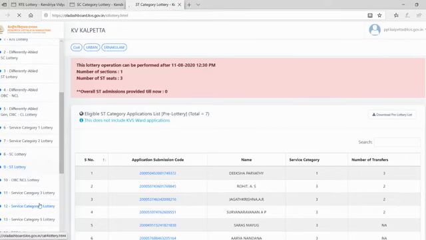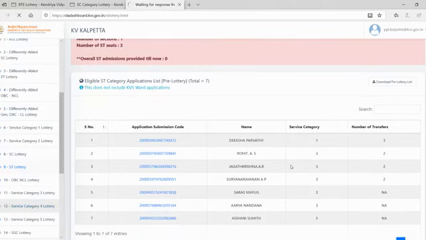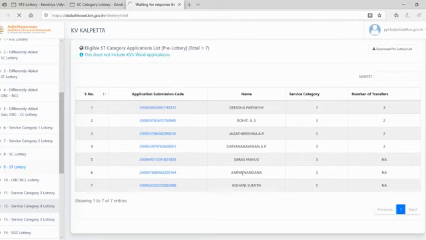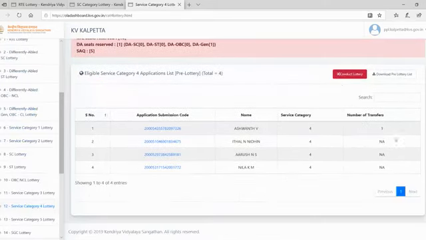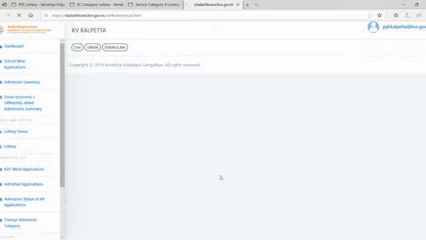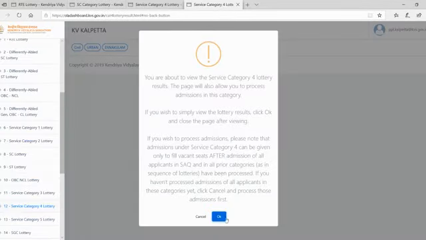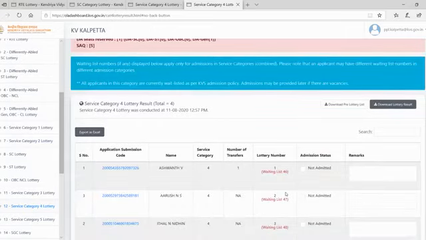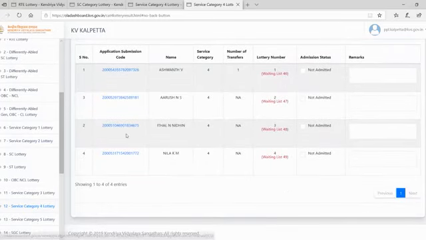Okay, next is category 4. In category 4 we have 4 applicants. The first one has 1 transfer and the other 3 have 0 transfers. So a lottery will happen here only. Here we have got the list; we have shuffled the list.